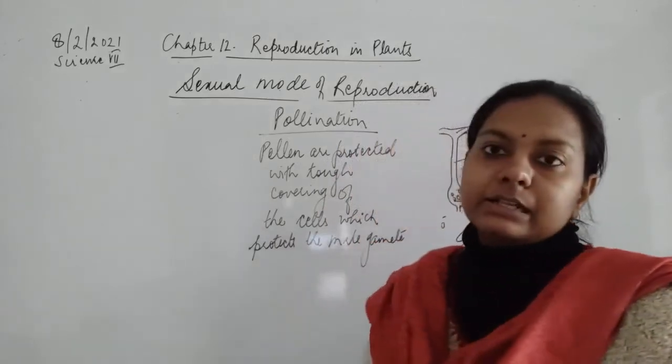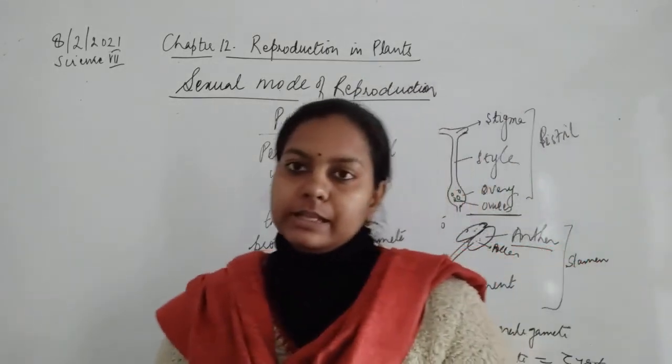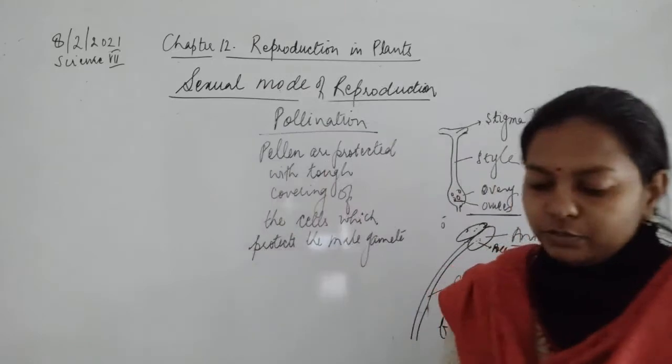Actually the male gamete is nothing but a nucleus. Okay, so it is going to protect the nucleus inside.